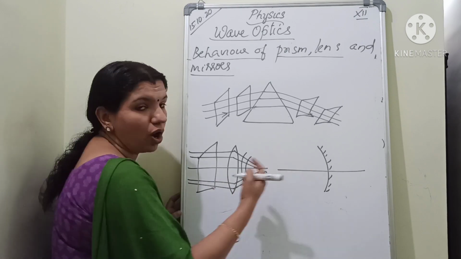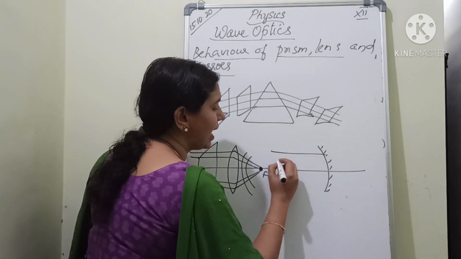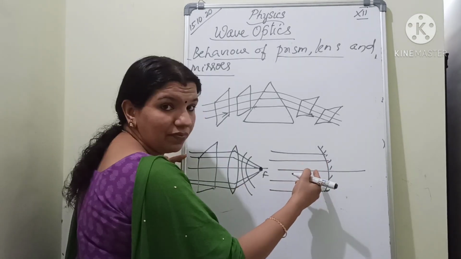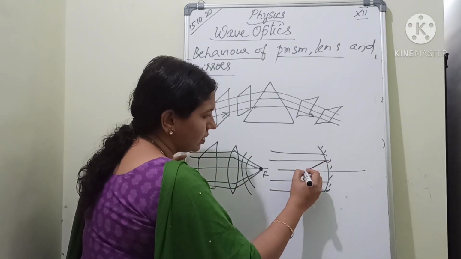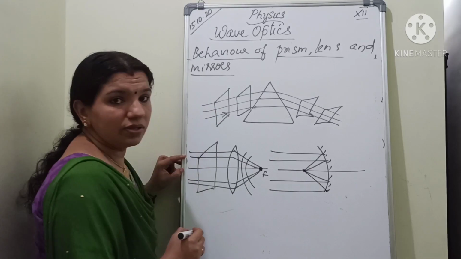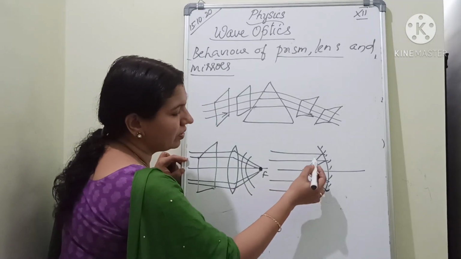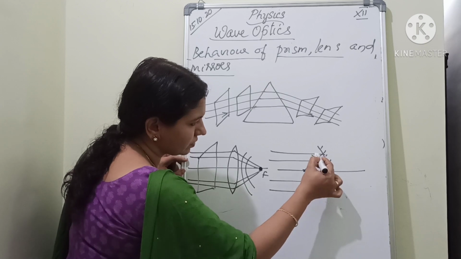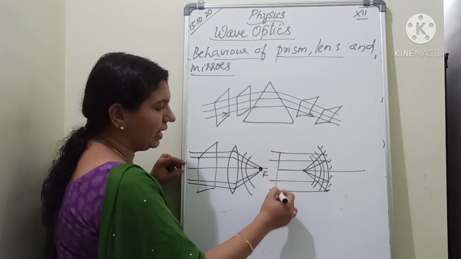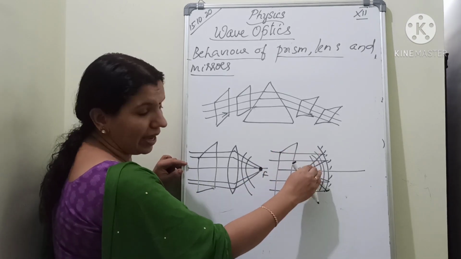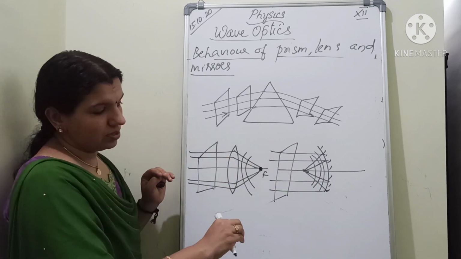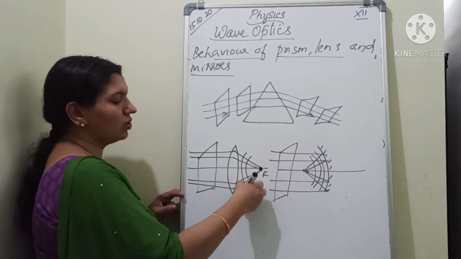Understand? Now here it is a concave mirror. Again, parallel light rays after reflection, what will they do? They will converge to a point called focus, isn't it? So what about the wavefront? Yes, it is like this. For the incident rays, it will be plane, and for the final image, it is actually going into a point source, so it will be spherical. So here also like this.